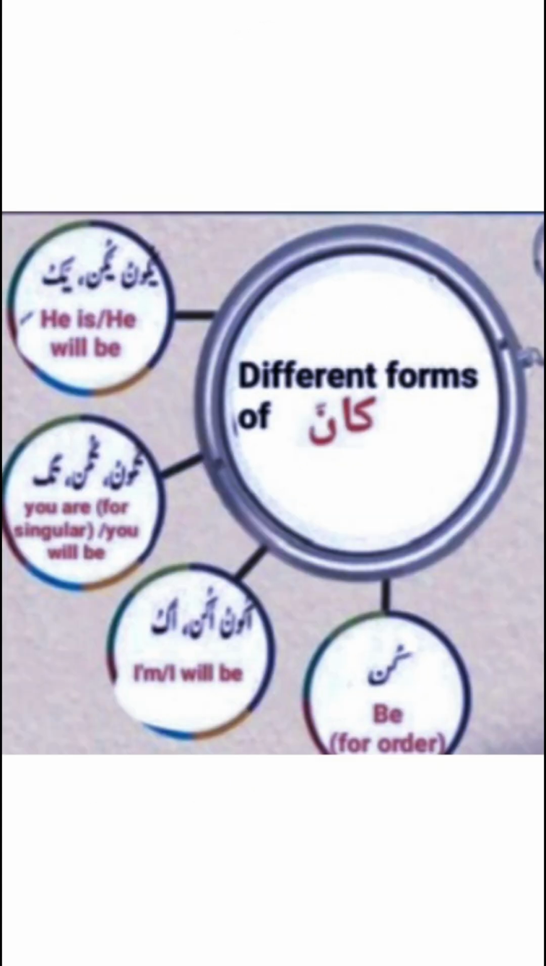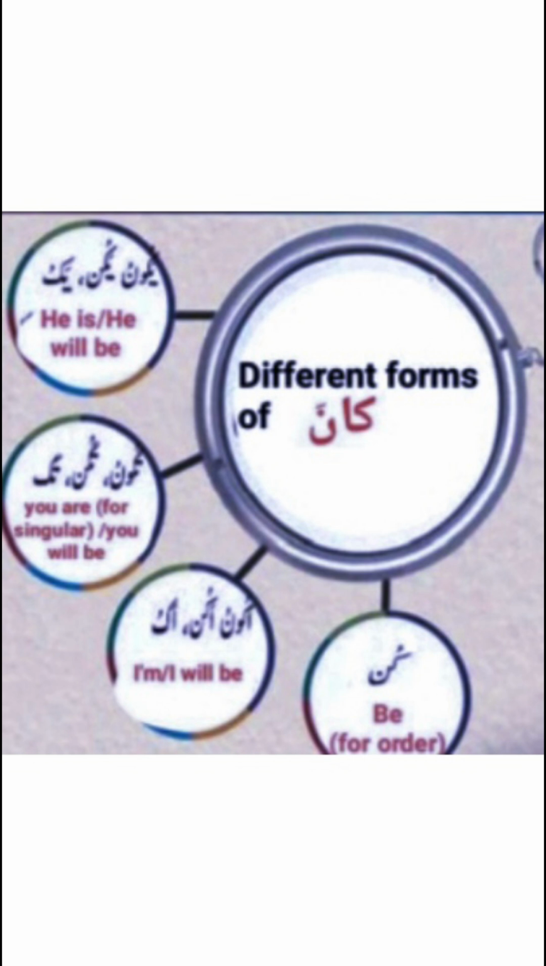Here are different forms of kana. For third person, we add ya with kana. It becomes yakunu, yakun, or yaku. It means he is or he will be. Next there is added ateen letter ta. Ta plus kana becomes takunu, takun, or taku.